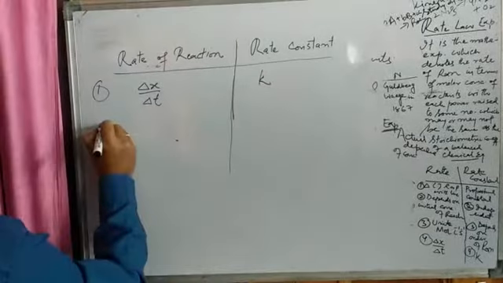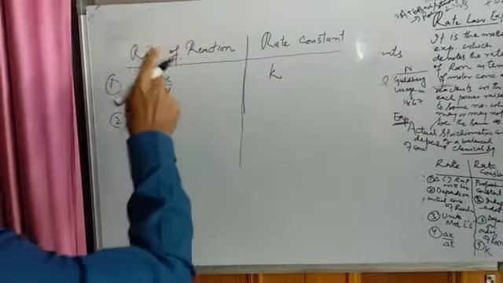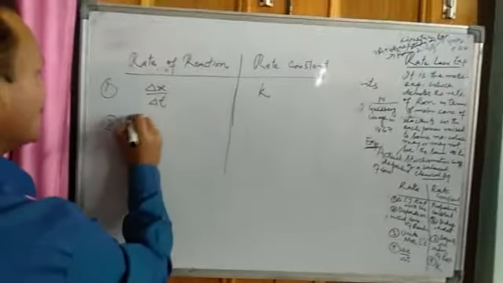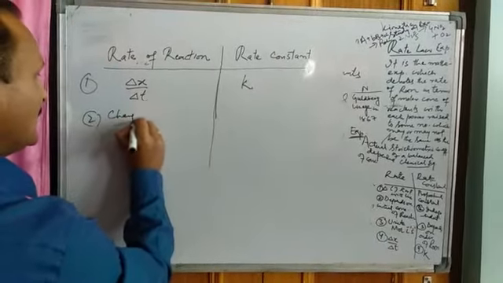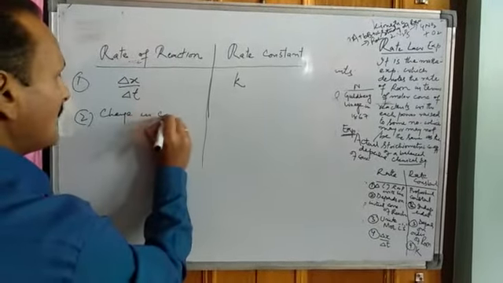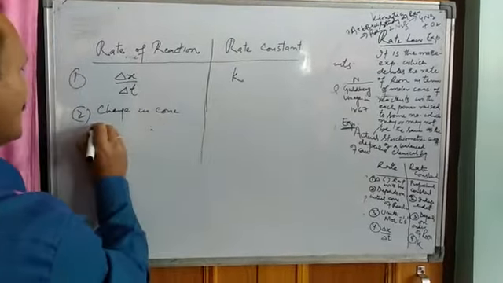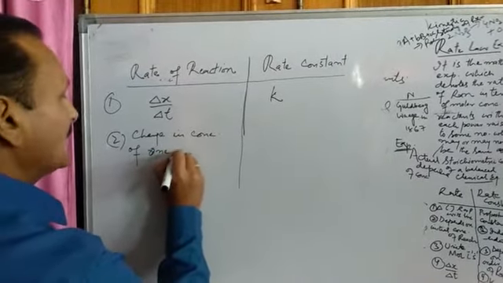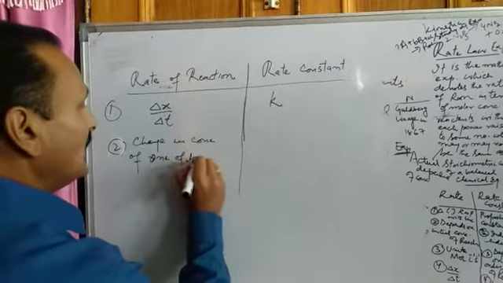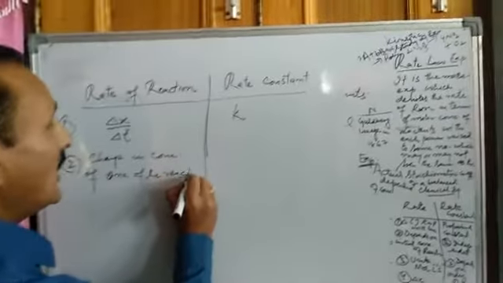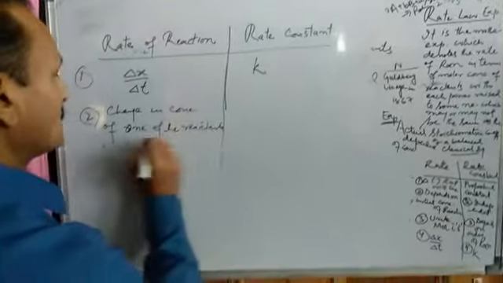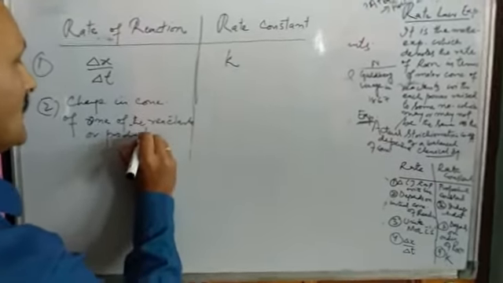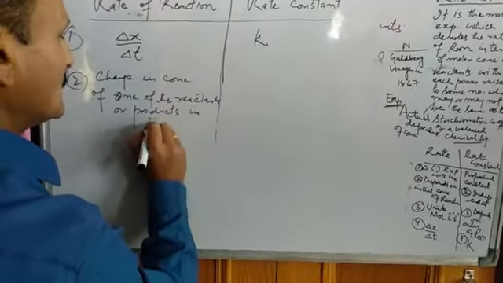This is one difference. Then the rate of a reaction we can define as the change in the concentration, which we have already read, of any one of the reactants or products in unit time.